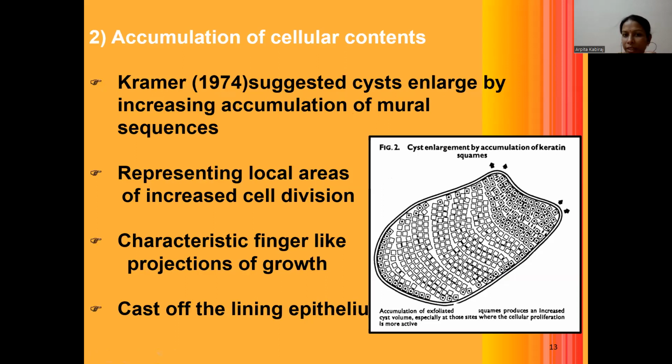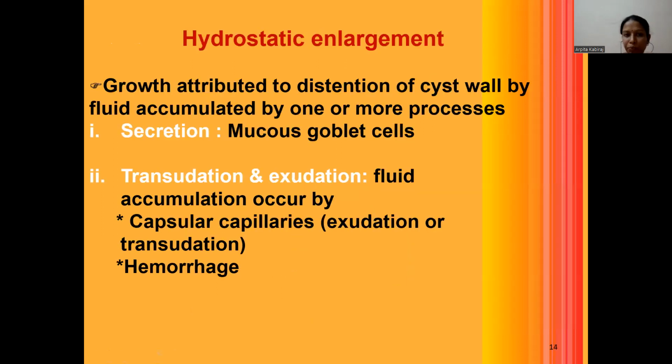Now, Kramer suggested in 1974 that cysts enlarge by the increasing accumulation of the mural sequences. This represents local areas of increased cell division, and they produce finger-like projections of the surrounding epithelium, and this helps in the casting off of the lining epithelium.